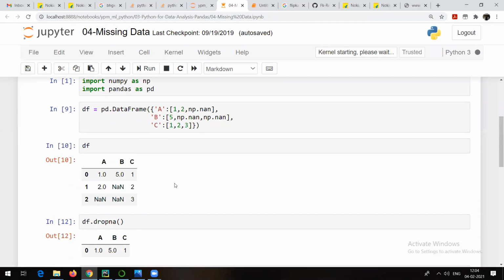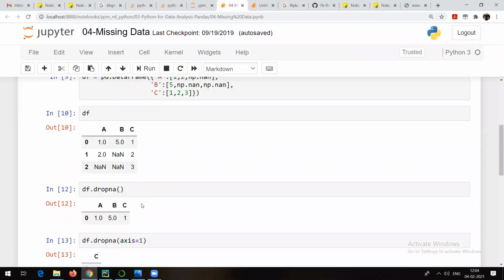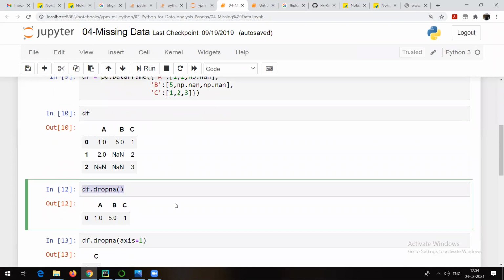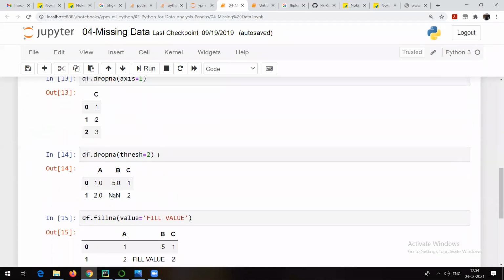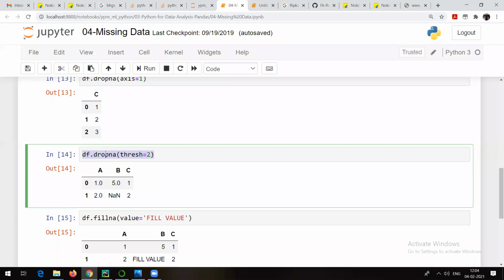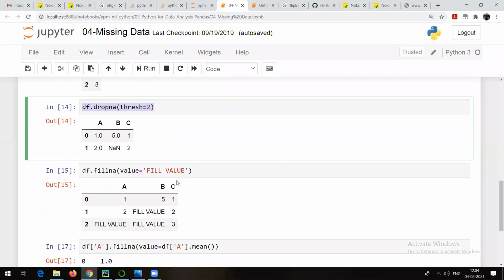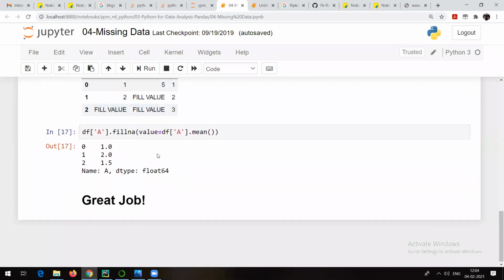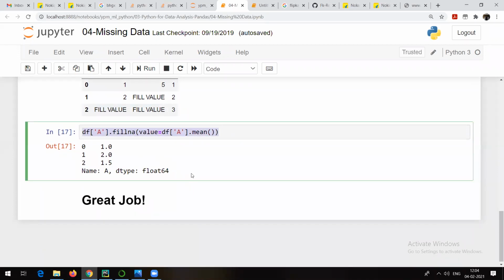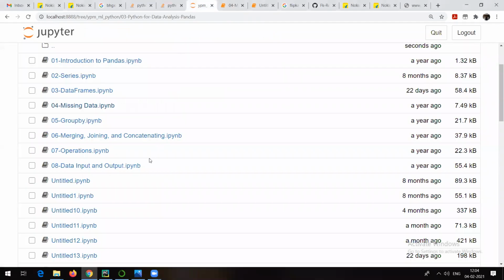We saw how to make use of dropna and fillna, and we have seen something called threshold, meaning how many non-NA values should be present. I also told you that if it's a numerical column, then we generally make use of the mean value of that column to replace the NA value. This is what we generally do whenever there are NA values or missing values in a data set.